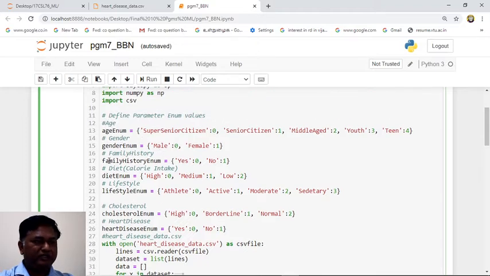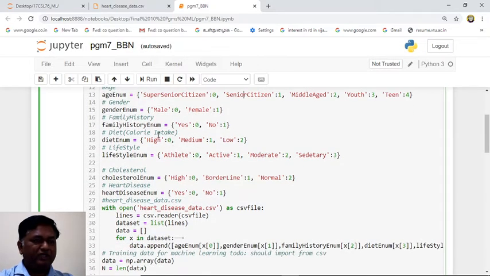Now these are the 6 variables. We will see the categories of all the variables. The first one is age. Age has 5 categories, 0 to 4: super senior, senior, middle age, youth, teen. To use these categories we have an index 0, 1, 2, 3, 4. So 0 is declared for super senior, 1 for senior, like that. And gender has 2 categories, male and female. So we will use 0 and